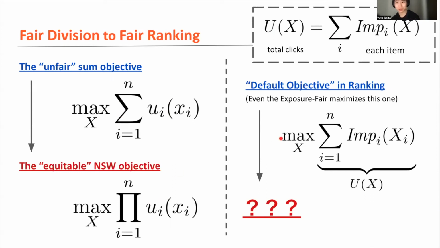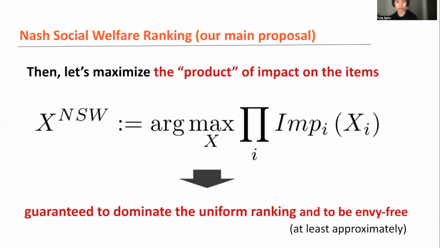And of course, from the beginning, we've been talking about the fair ranking problem rather than a fair division problem. And we now realize that the default objective used in ranking, even by the exposure fairness framework, is the user satisfaction, which is equivalently expressed by the sum of item impact, right? So this seems to be very similar to the unethical, unallowable objective of the total family welfare in the fair division problem. So based on this high-level comparison between fair ranking and fair division, we very straightforwardly propose the main fair ranking method, which is the Nash social welfare ranking, right?